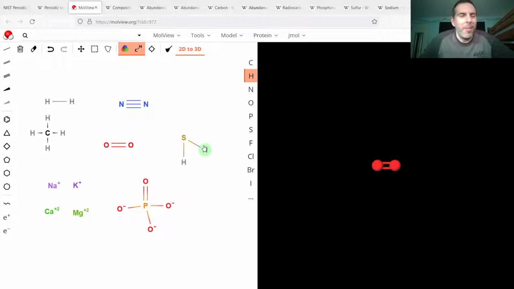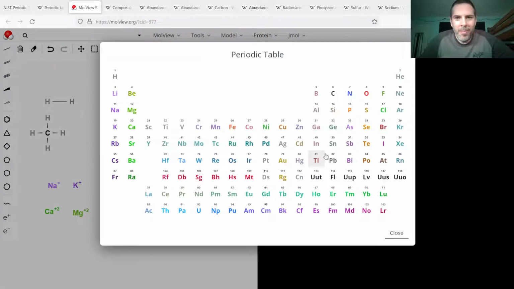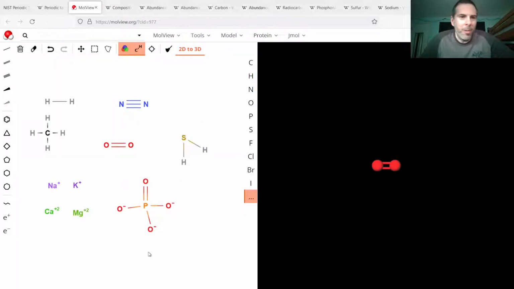I forget the name of it, but this is not a biological molecule here, SH2. And chlorine. So let me see if I lied or if I'm right. So 1, 2, 3, 4, 5, 6, 7, 8, 9, 10, 11. So there's 11 elements that are the most important in biology.